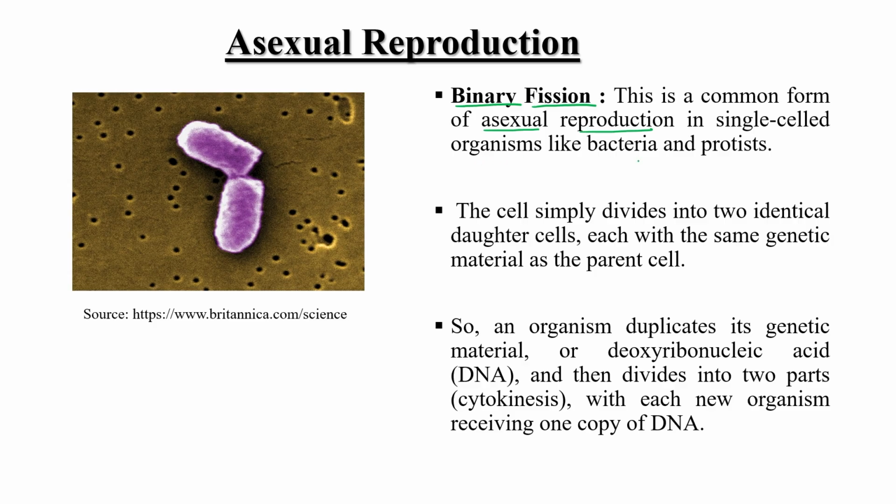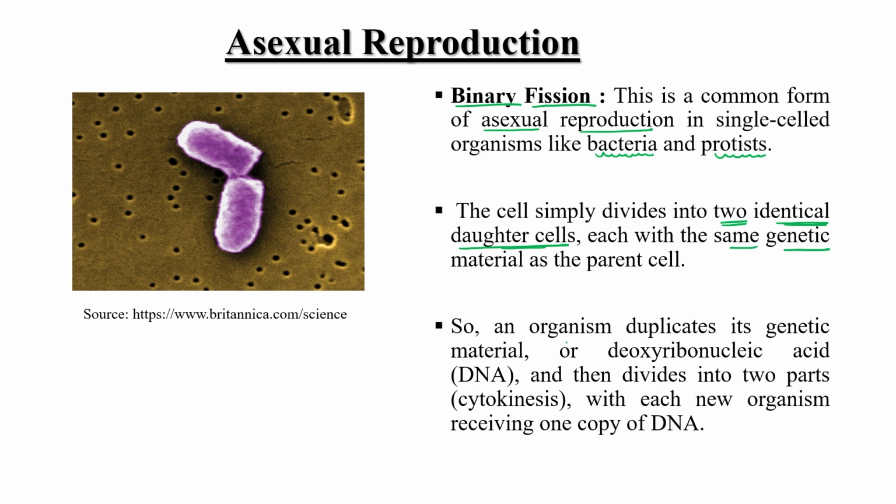Binary fission is common in bacteria and protists, in which the cells simply divide into two identical daughter cells, each with the same genetic material as the parent cell.